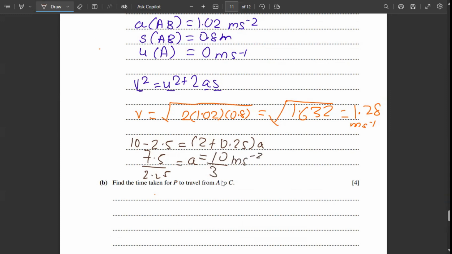Now, we know the acceleration, we know the initial velocity, we know the distance.